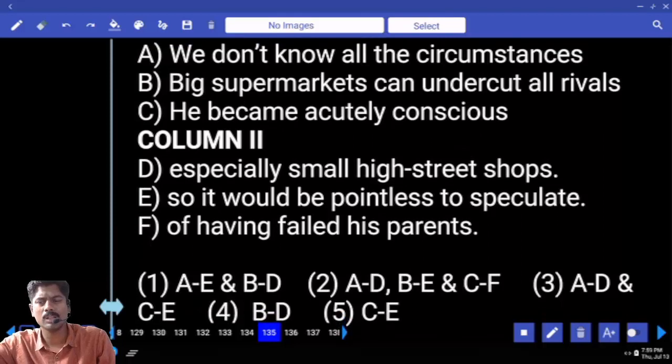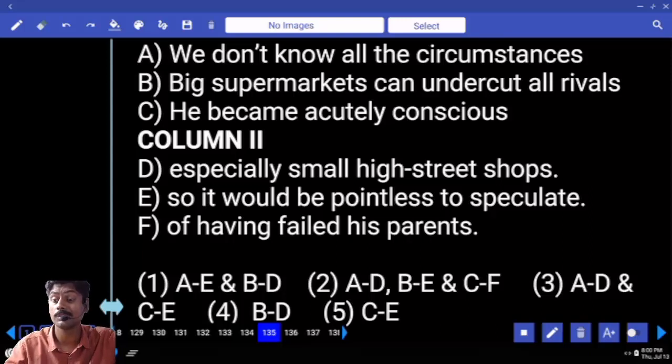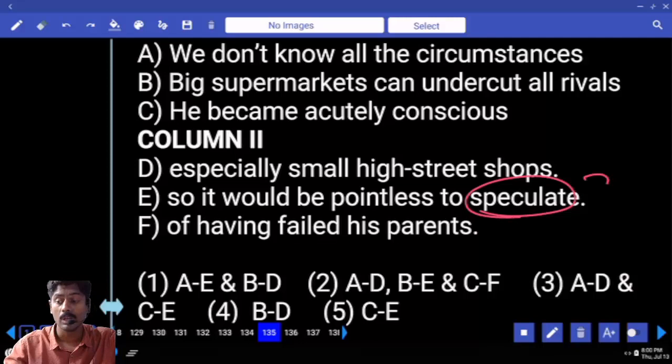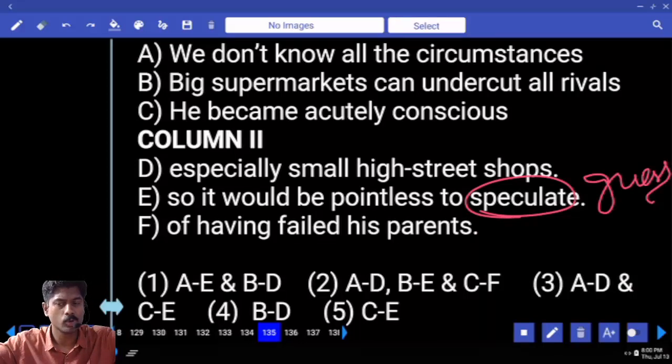We don't know all the circumstances. Circumstances means situations. Not sure. We don't know all the circumstances, so it would be pointless to speculate. Speculate means guess, expect. So we don't know all the circumstances, it would be pointless to guess. We don't know all the circumstances of having failed his parents.